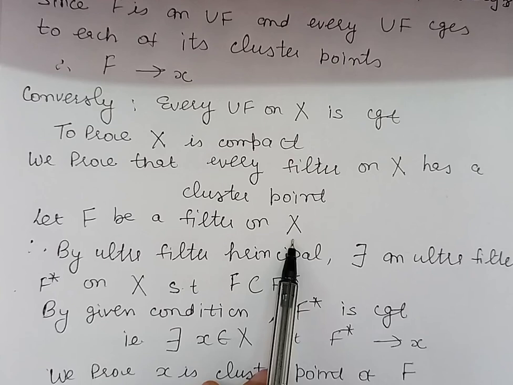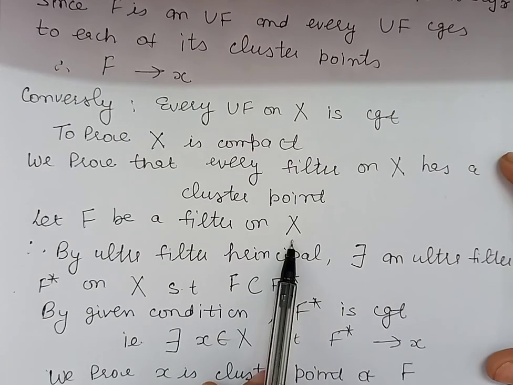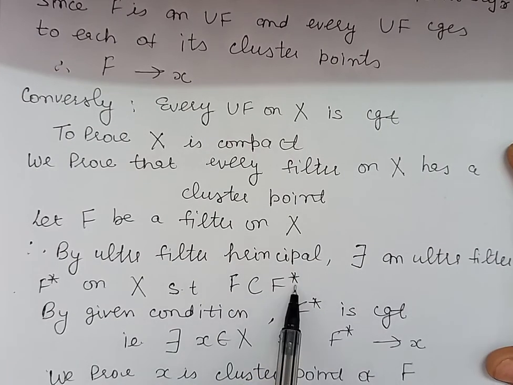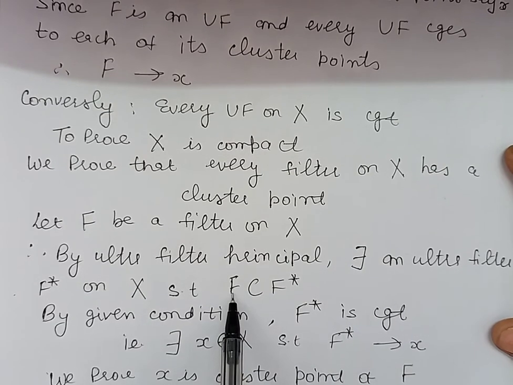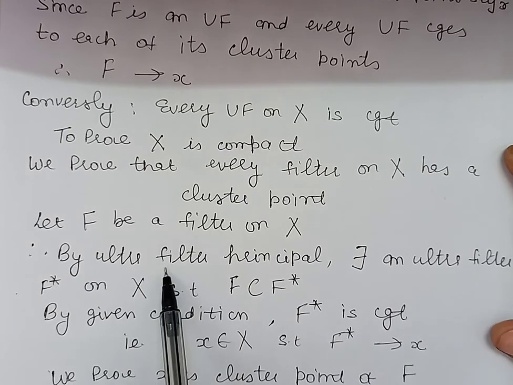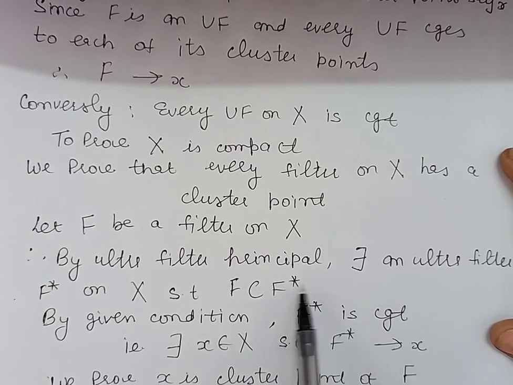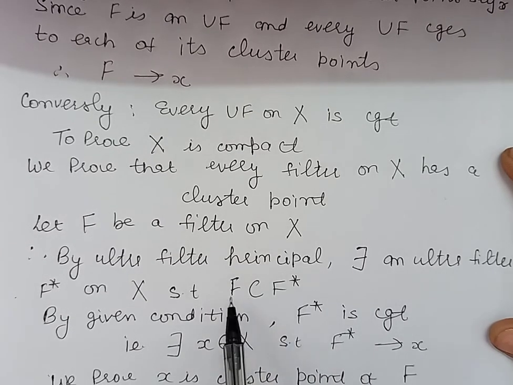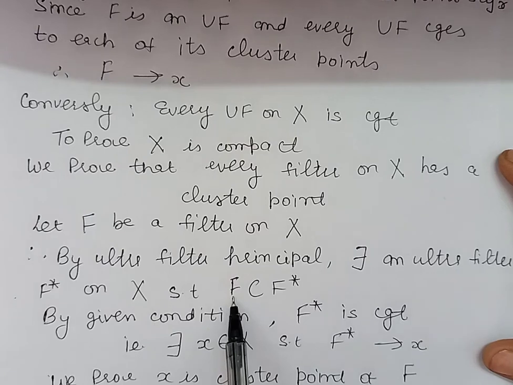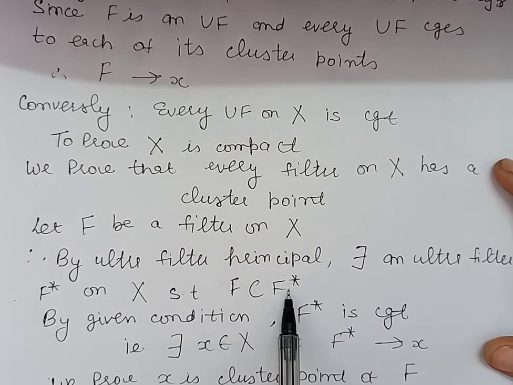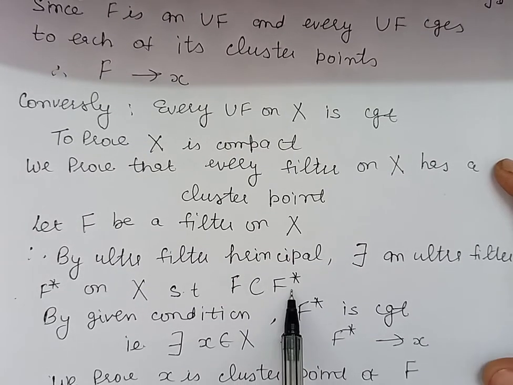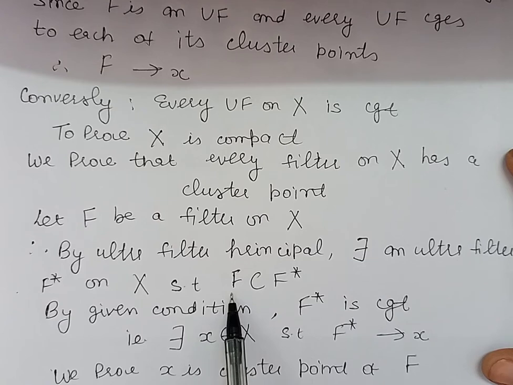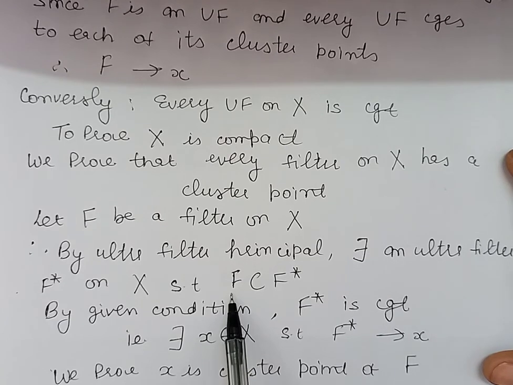According to the ultrafilter principle, there exists a finer filter F star on the set X which contains F, and which is an ultrafilter. Finer filter means it will contain the filter F.